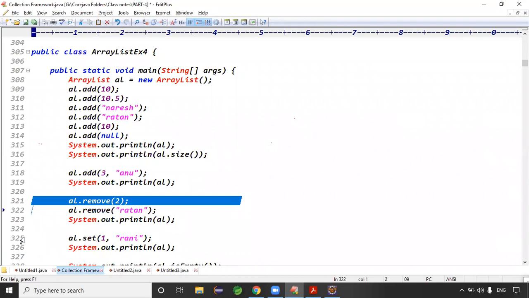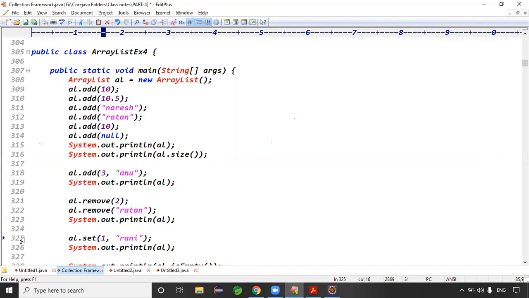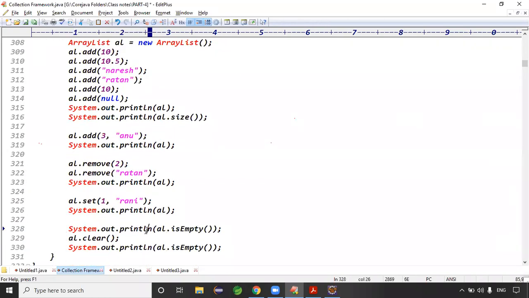Set means replacement, guys. Replacement is not doing any shift operations, right? Replacement is not shifting the elements, because the first location already has an element. In that location, you can replace it with Rani. This is a replace operation, guys. Next one is isEmpty, to check whether the data is empty or not. Definitely some elements are there, so it is not empty. The clear method removes all the data, right? After clearing everything, now it is an empty collection, right?